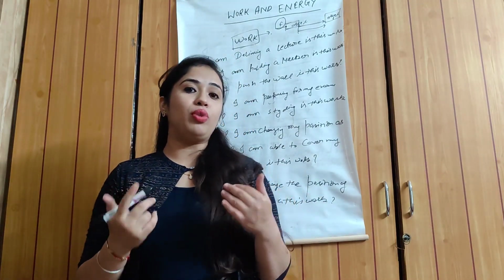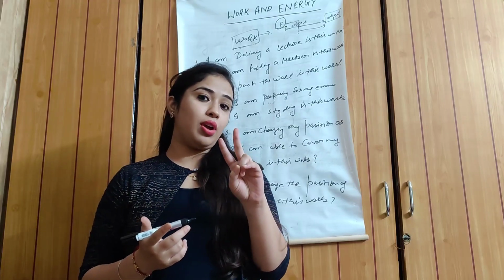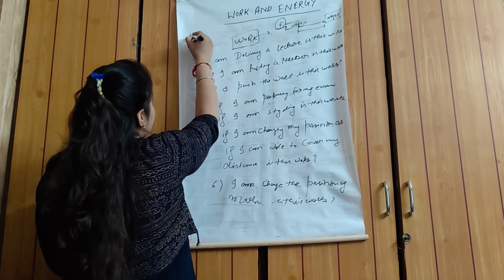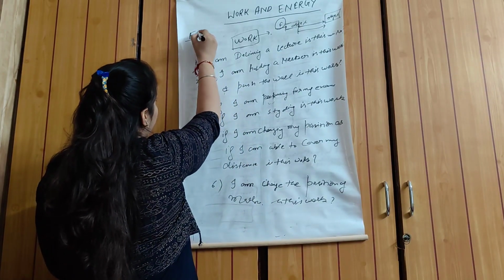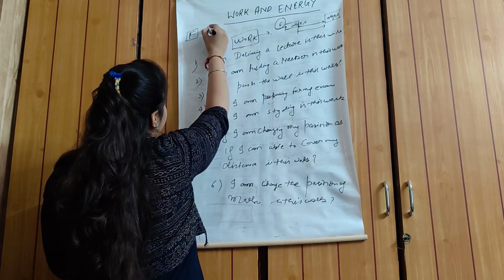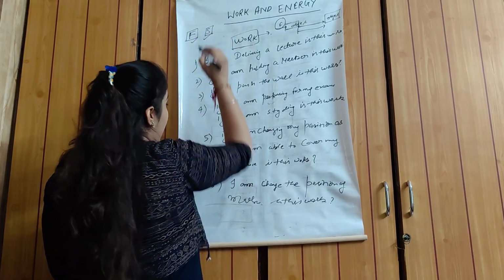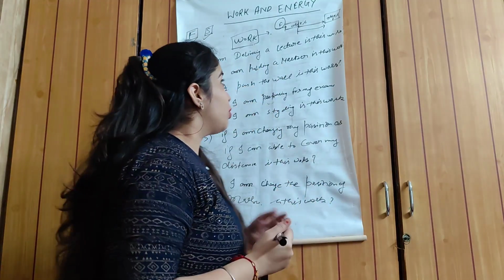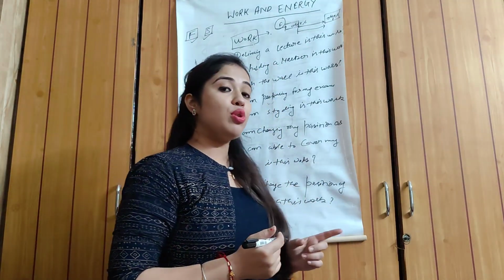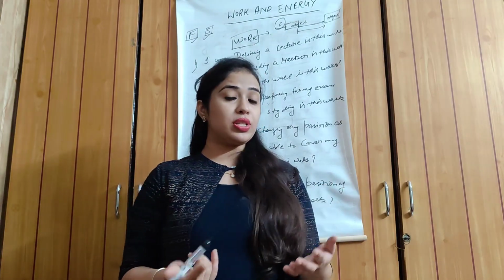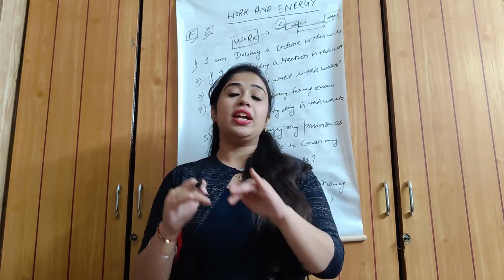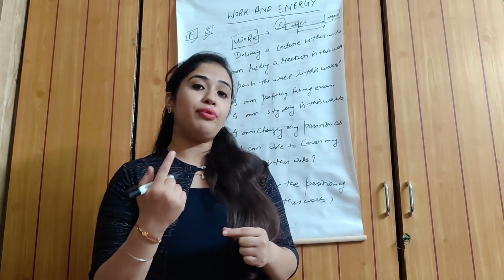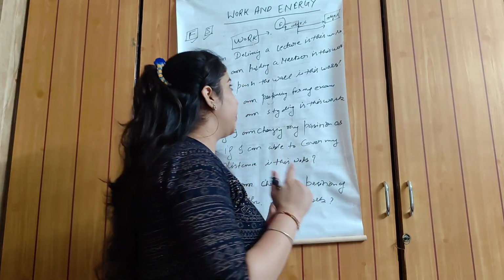It means if you want to do work, you have two important components. One important component is the force, and the other important component is the distance. If both components are present, then we can say that work is done. So now we will understand the examples one by one, in which we apply force and the object is displaced. When the object is displaced by the applied force, it means work has been done.